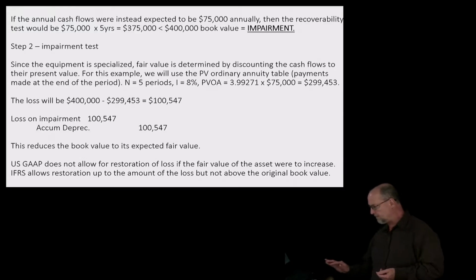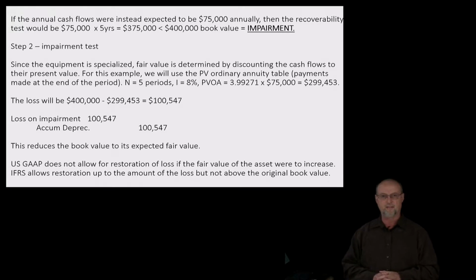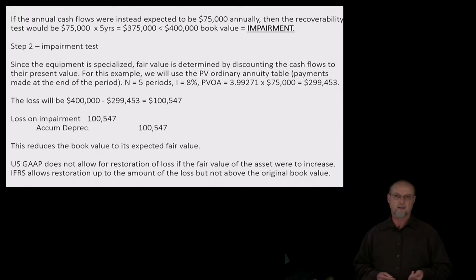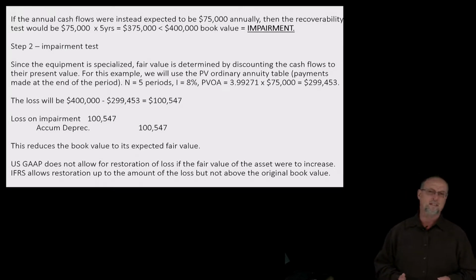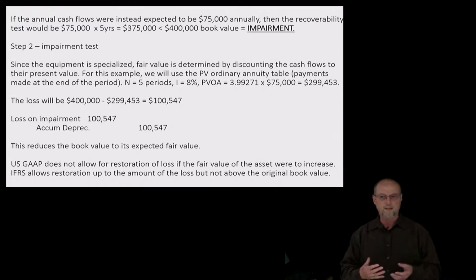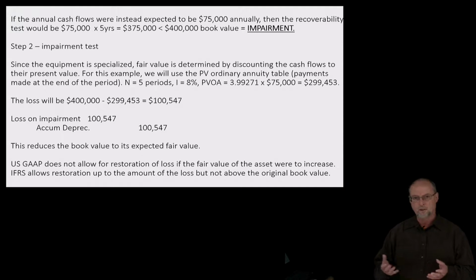So if the cash flows, instead of being $90,000, were $75,000, and you multiply $75,000 times 5, that comes to $375,000, which is less than the book value, and we do have an impairment. That was step one. Now, why don't we discount the cash flows? That's a very good question. Sometimes pressure from industry on the accounting profession can result in compromises, and this may very well have been the case. I don't have a clear answer for you on that one, but that's currently what we do.